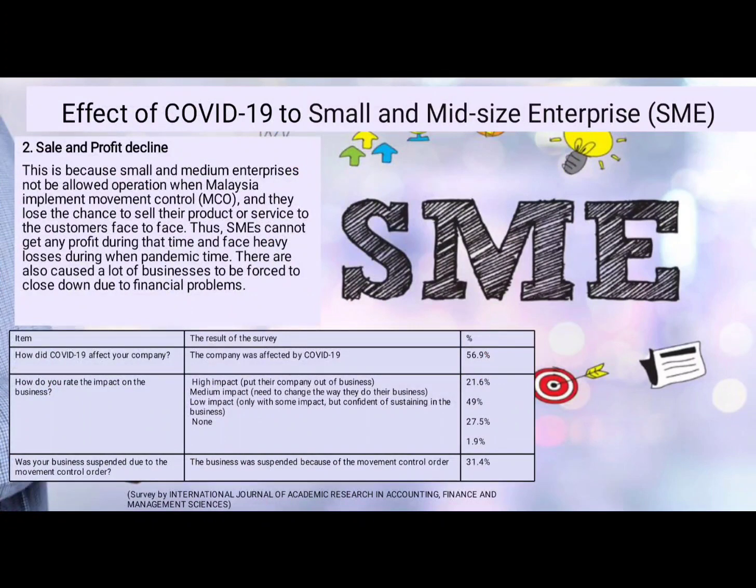The second effect is sales and profit decline. Due to the MCO, SMEs lost their chance to sell products or services to customers face to face. So, SMEs cannot get any profits during this time and face heavy losses. Based on the survey by the International Journal of Academic Research in Accounting, Finance and Management Science, the results showed that the share of companies affected by COVID-19 is 56.9%. In the item how do you rate the impact on the business, medium impact showed a higher percentage, which is 49%. The business was suspended because of the movement control order at 31.4%.